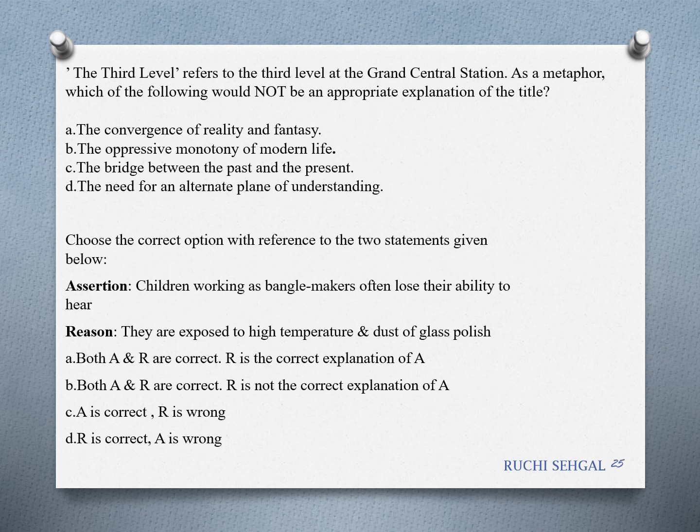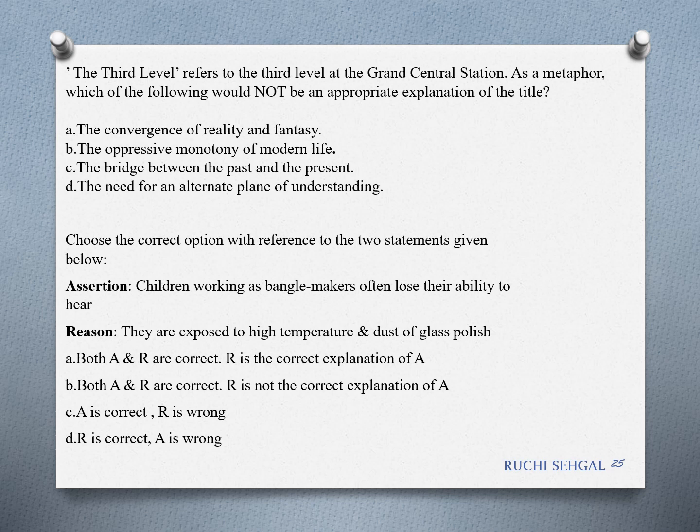This slide shows us the standalone questions that are not with reference to context. So you have to read the stem. The third level refers to the third level at the Grand Central Station as a metaphor. Which of the following would not be an appropriate explanation of the title? So remember, would not be an appropriate explanation.